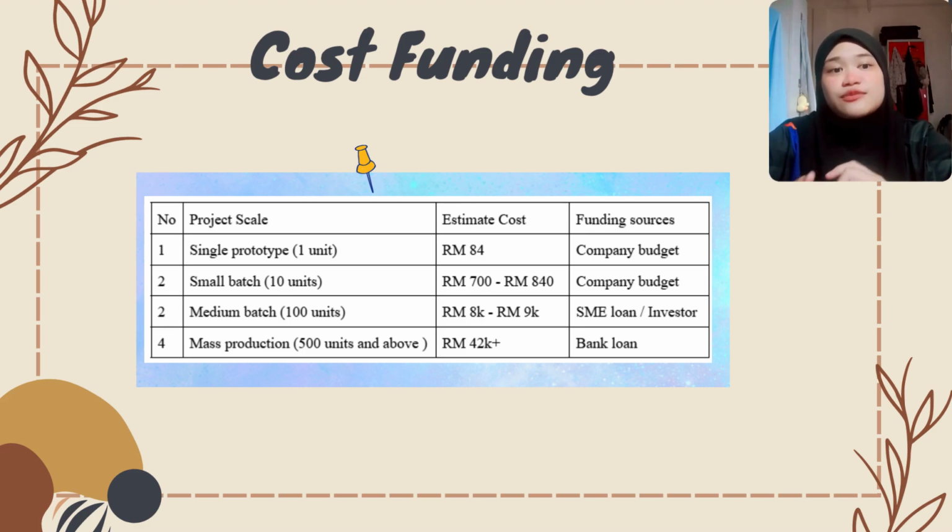For the prototype and small batch production scale, the project can be funded using the company budget. As production expands to 100 units, the estimated cost increases to 8,000 to 9,000, requiring support from an investor. For mass production, such as 500 units and above, the cost rises to 42,000, making a bank loan the most suitable funding source. Overall, the funding strategy is designed to support the project's growth from prototype development to large-scale commercialization.